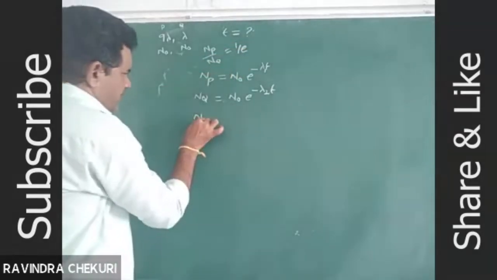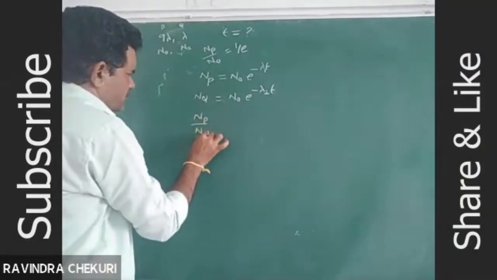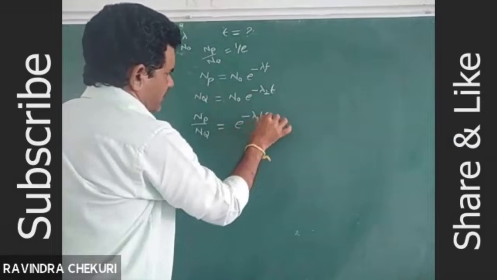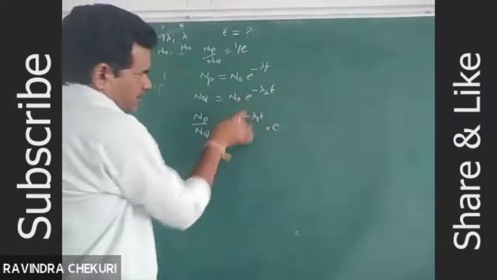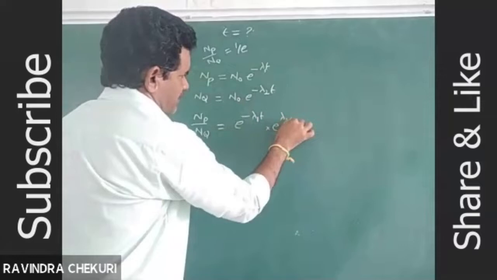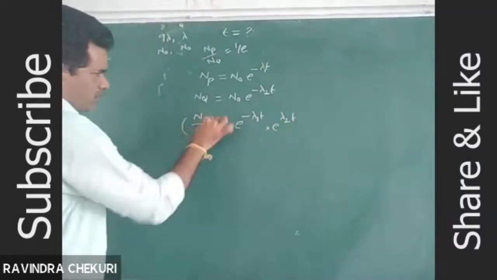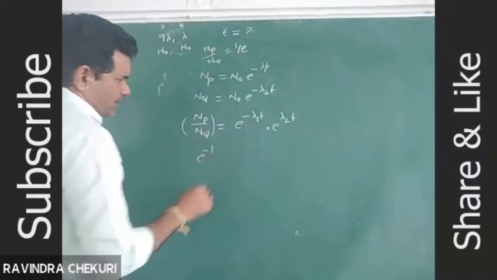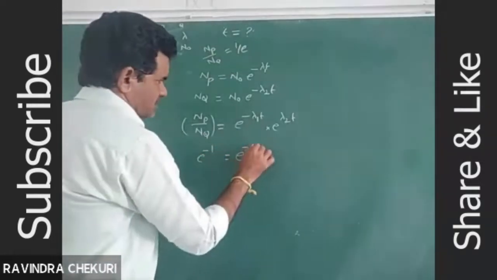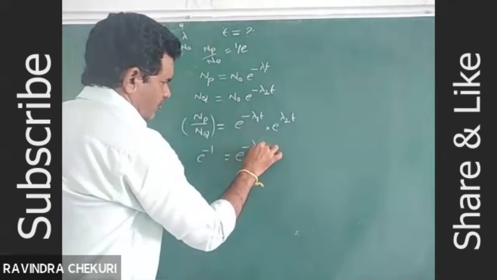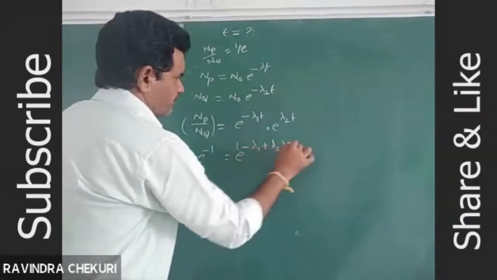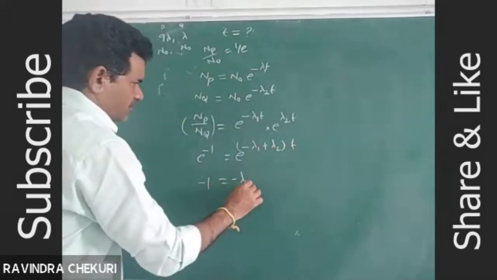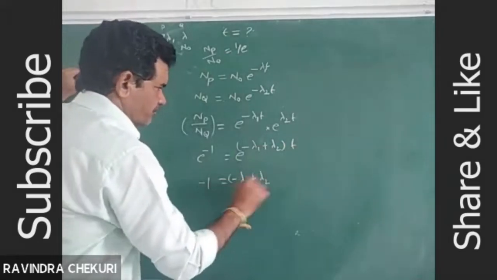So Np by Nq is equal to N0 cancels, e power minus lambda 1 T into e power minus, the denominator becomes plus lambda 2 T. So Np by Nq is equal to the given 1 by e, which means e power minus 1. So e power minus (lambda 1 plus lambda 2) into T. So minus 1 is equal to minus (lambda 1 plus lambda 2) into T.